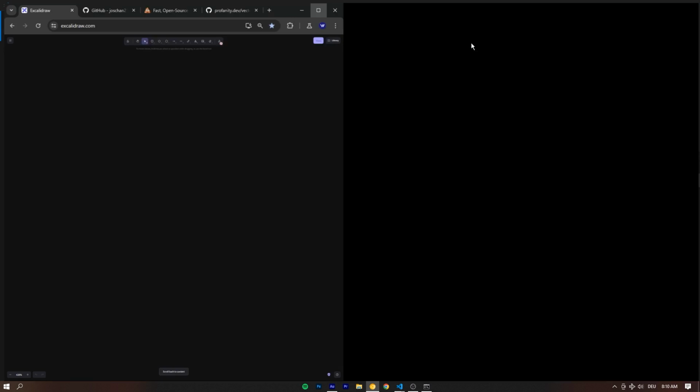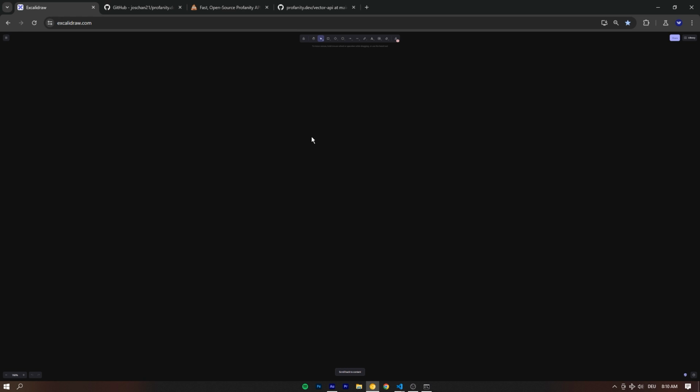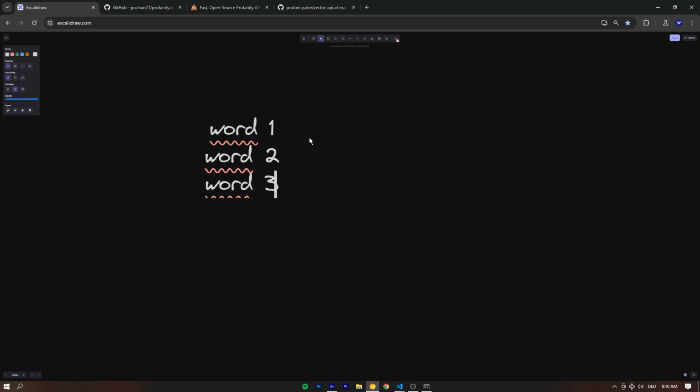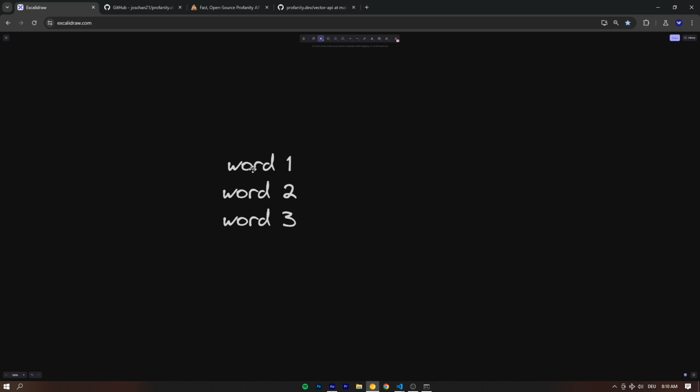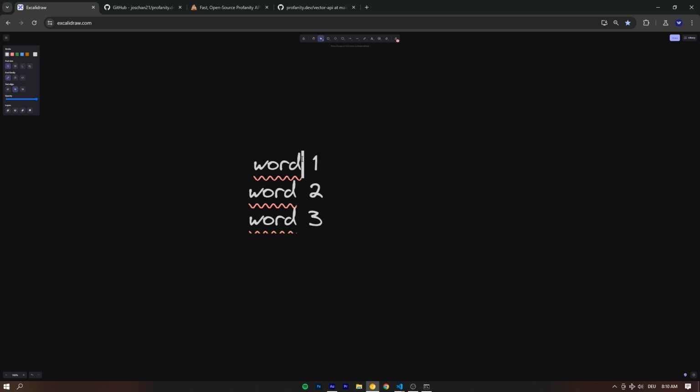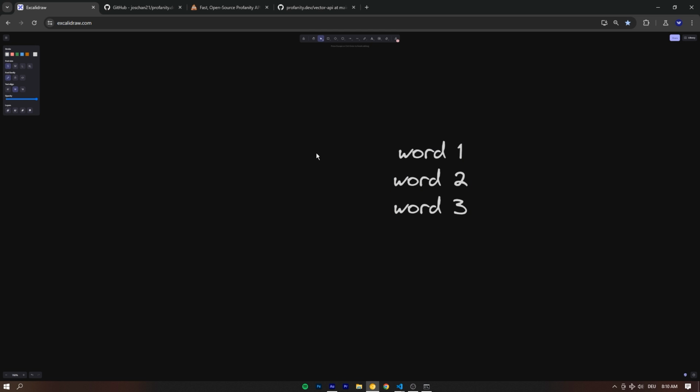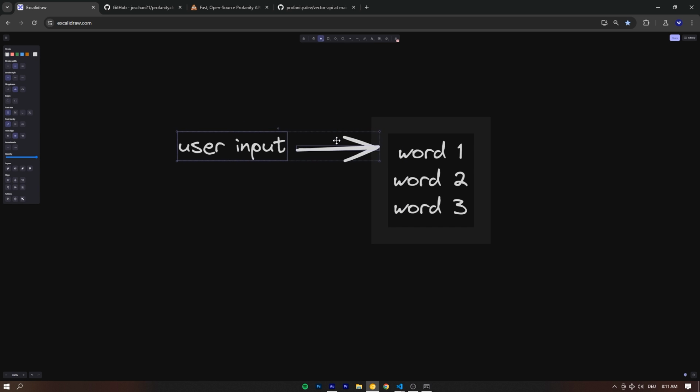Okay, and in order to understand what we're going to do next, let's take a very quick look at how this works. So how does a profanity API work under the hood? We have a list of swear words, like word 1, word 2, word 3. Basically, we have a list of swear words, right? And when a user input comes in, we can take a look at whether it matches any word in our list.